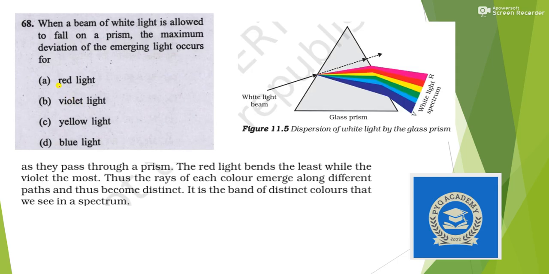Okay. Next, when a beam of white light is allowed to fall on a prism, the maximum deviation of emerging light, a number of it has been asked number of times in various examinations, not only in UPSC. So you can see here the red light bends the least while the violet light bends the most. So answer is option B. You can also see here violet bends the most.